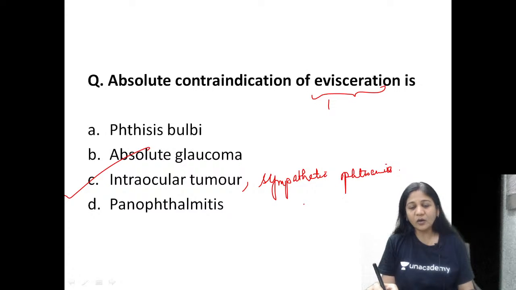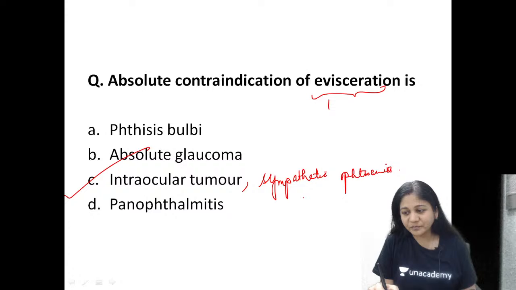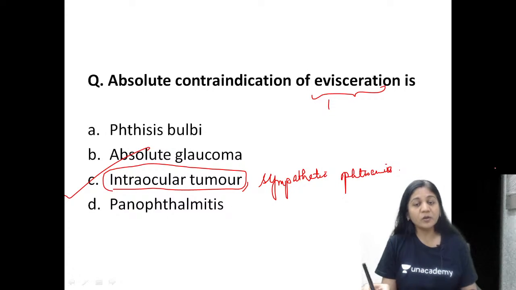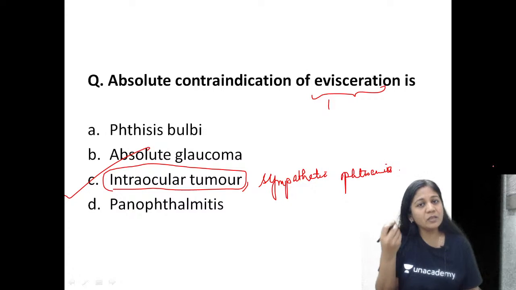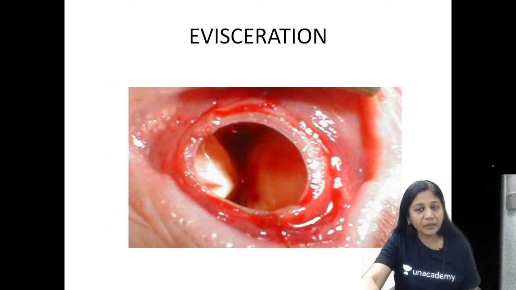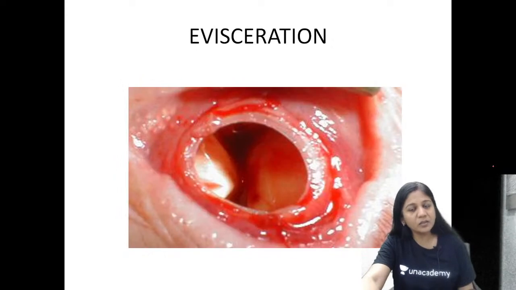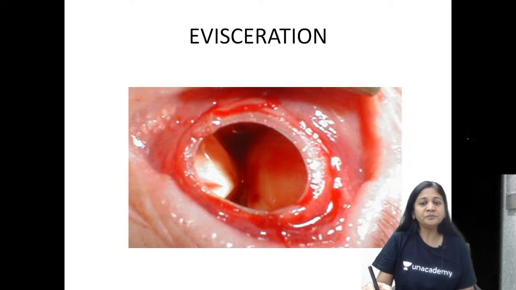This is intraocular tumor. It's not absolute glaucoma. Whenever you have an intraocular tumor and the vision is not salvageable, you cannot salvage the vision, and you're planning to take out the eye, it's better you do an enucleation. Evisceration is absolutely contraindicated. So please identify these two picture questions also.